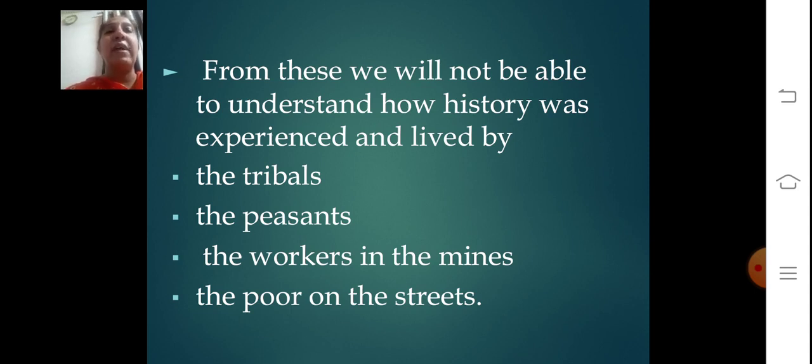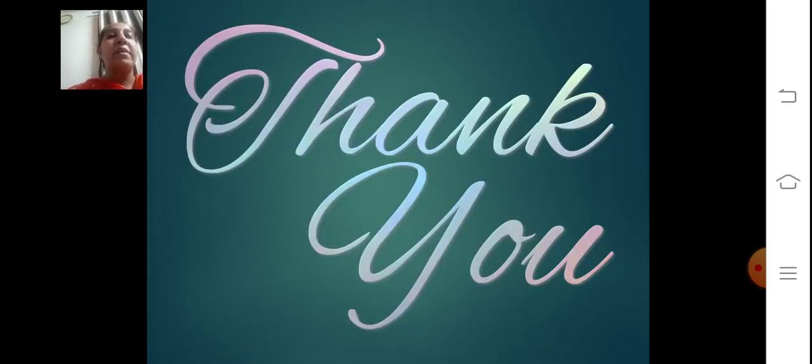So this is what we have understood in the first chapter: how, when, and where. Now children, I'll brief you in short on what we saw today. We saw what the British were believing. We saw the sources of history, the primary sources as well as the secondary sources. Then we saw that the British considered the art of writing as important, and all their plans, policies, and instructions that were written, they preserved as official documents in record rooms, archives, or museums.